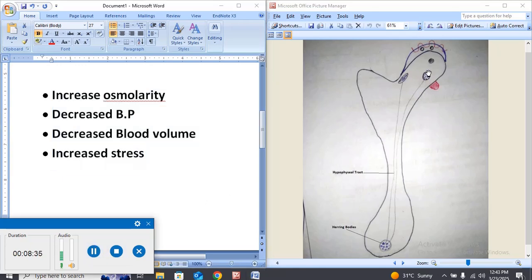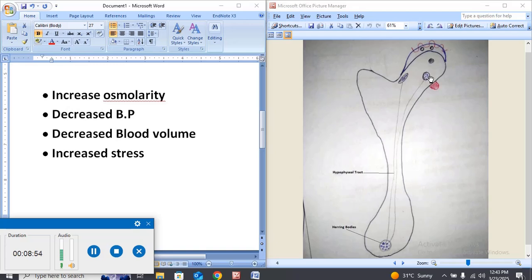These have osmoreceptors which stimulate these organs. After the stimulation of these organs, this gives a signal to the median preoptic nucleus, and the median preoptic nucleus gives a signal to the supraoptic nucleus.